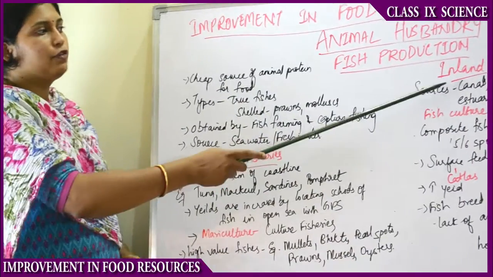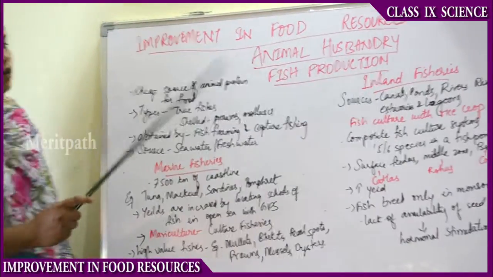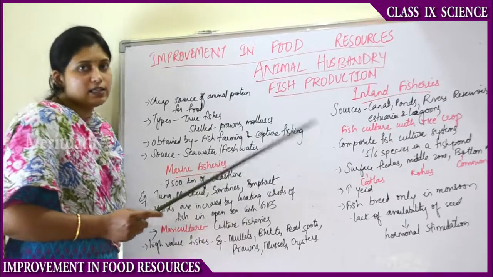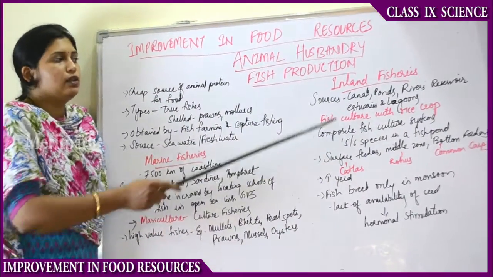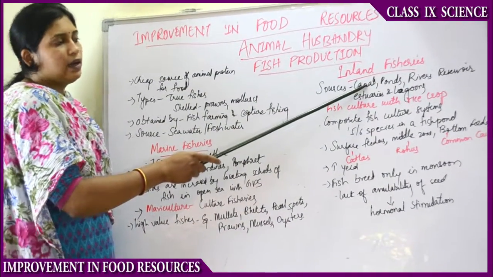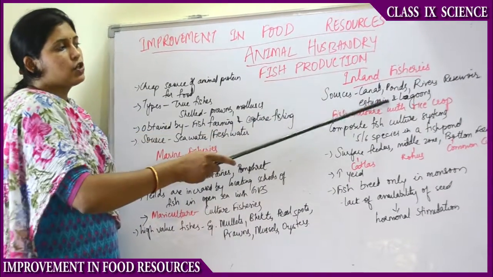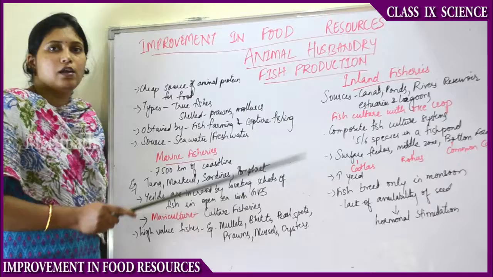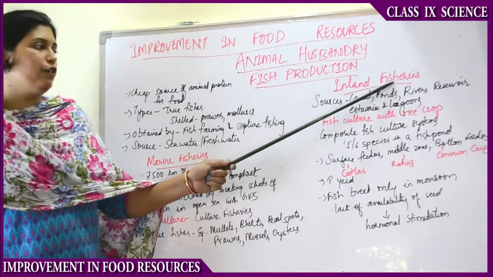Moving on to inland fisheries. Inland fisheries are nothing but freshwater fisheries, and also areas where freshwater and seawater meet. Such areas are called estuaries or lagoons. The freshwater sources are canals, ponds, rivers and reservoirs, and estuaries or lagoons are the places where freshwater and seawater meet. So these are the sources of inland fisheries.